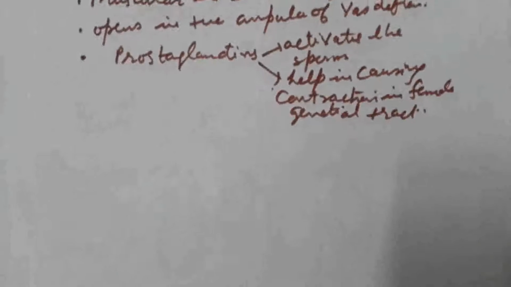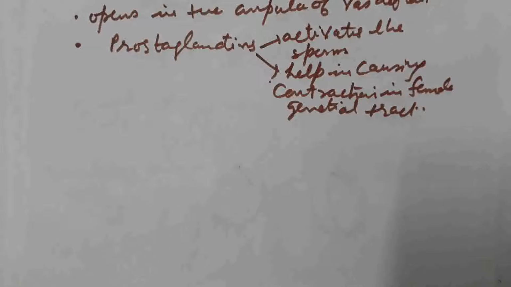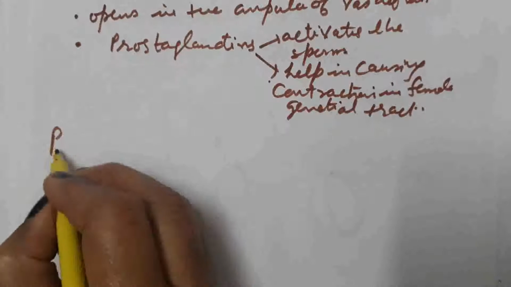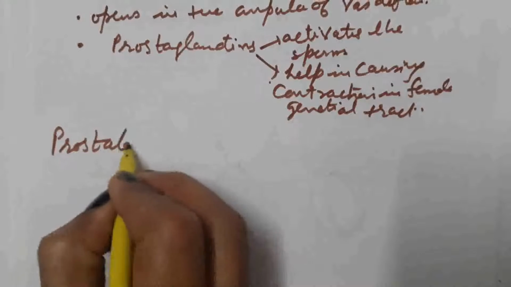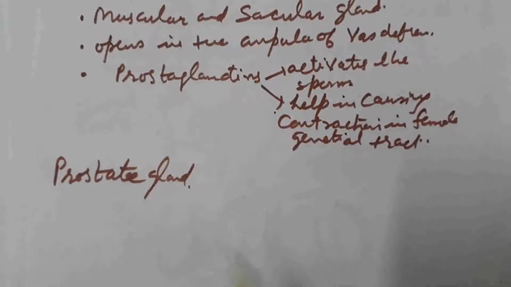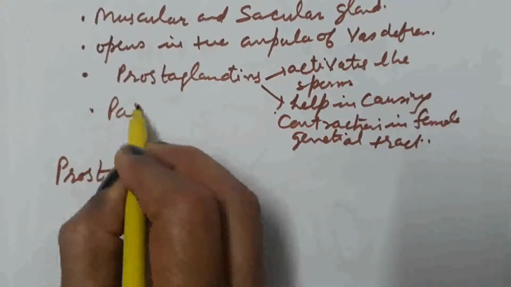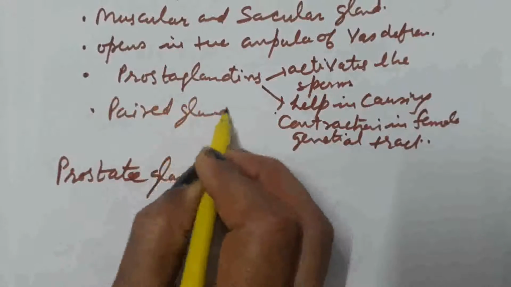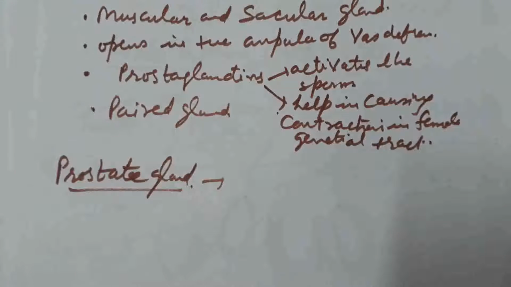The second gland is the prostate gland. Seminal vesicle is a paired gland and prostate gland is a single one.